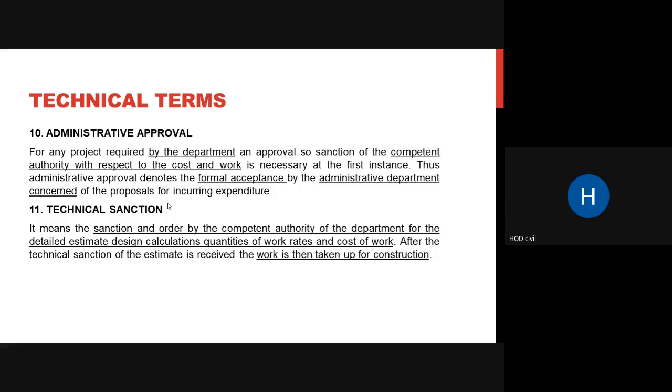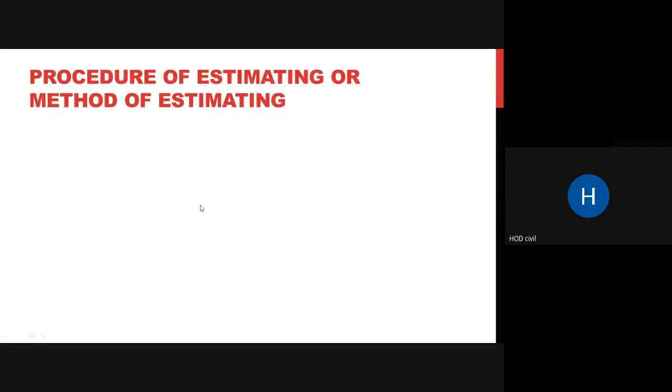All those things they will check up. If it is not up to mark, then they will let you know what changes have to be done. You have to revise your estimate, get back, and then get your sanction. So administrative approval is usually done by your IAS level officers, and your technical sanction is usually done by engineers. Okay, remember this.